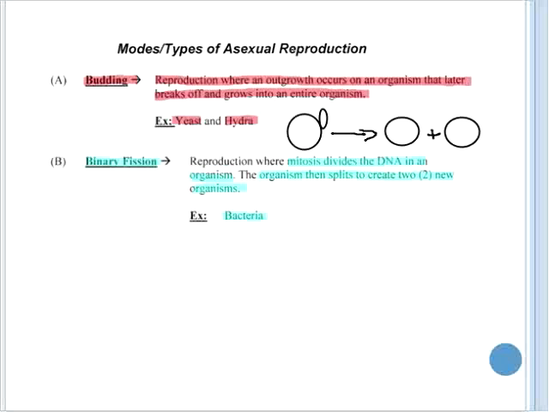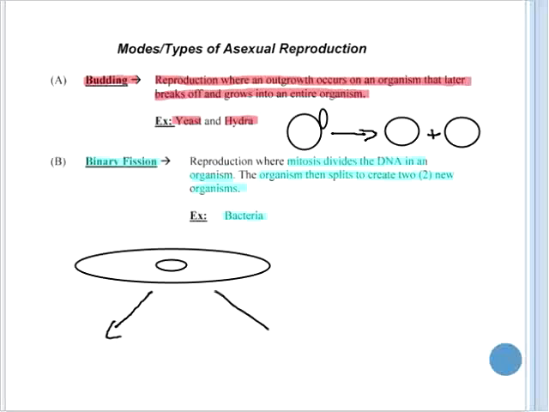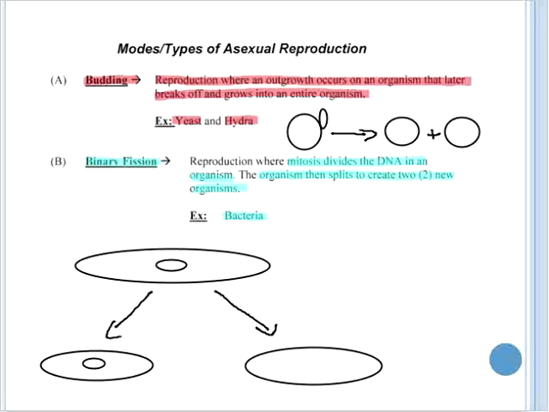If we were to take a single bacteria cell with its circular DNA, the result would be, just as in mitosis, the production of two cells from one, again with a replicated copy of the DNA. Binary fission is virtually identical to mitosis.